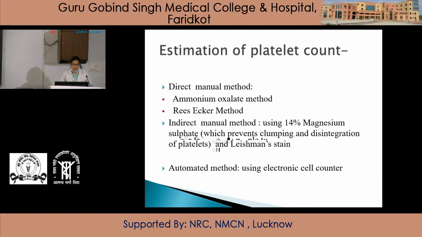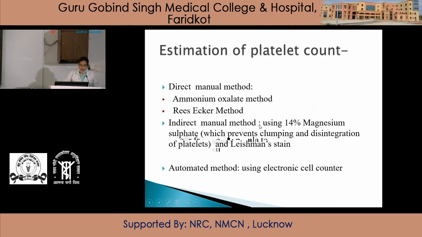Now, how to do estimation of platelet count? Estimation can be done manually as well as by using an automated method using an electronic cell counter. Manual methods can be direct manual method or indirect manual method. Direct manual methods are the ammonium oxalate method and the Rees-Ecker method.